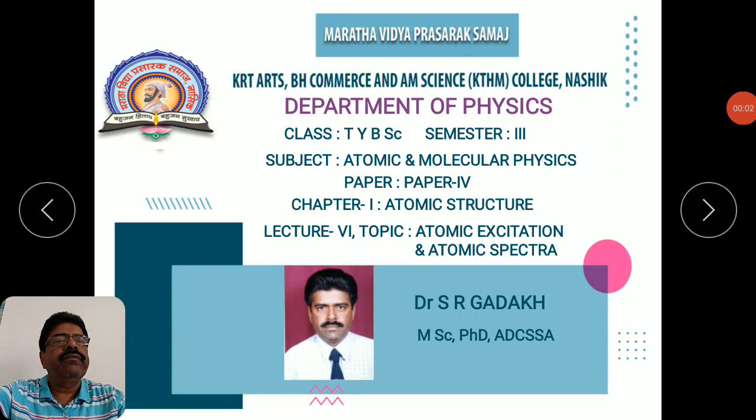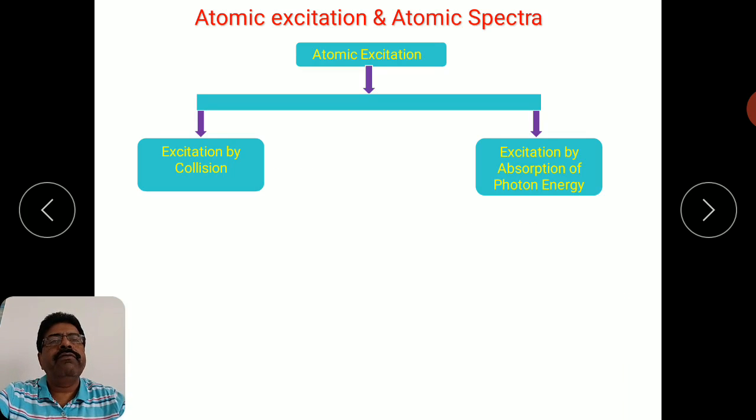In this video, I am going to discuss the topic atomic excitation and atomic spectra. So far we have studied different atomic models: Bohr's atomic model, Rutherford's atomic model, Thomson's atomic model, then Sommerfeld atomic model, and finally we have also discussed the very latest atomic model based on quantum concepts, that is the vector atom model.